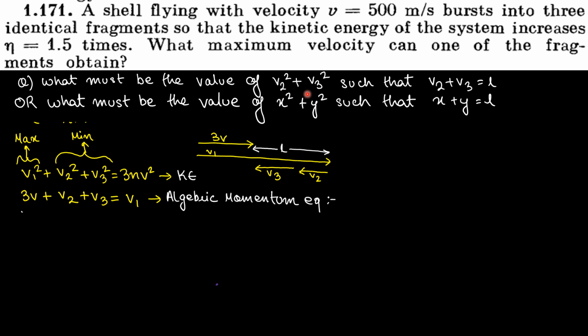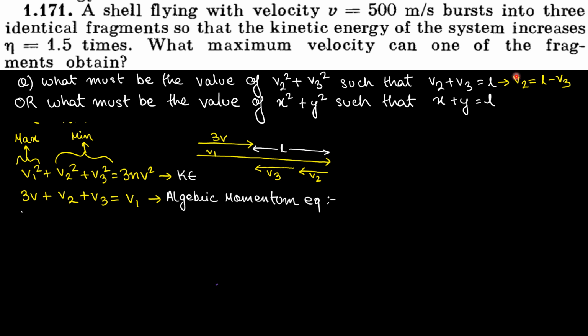So how do we solve this kind of problem? See, v2 plus v3 is some constant, so I can easily say v2 is equal to L minus v3.